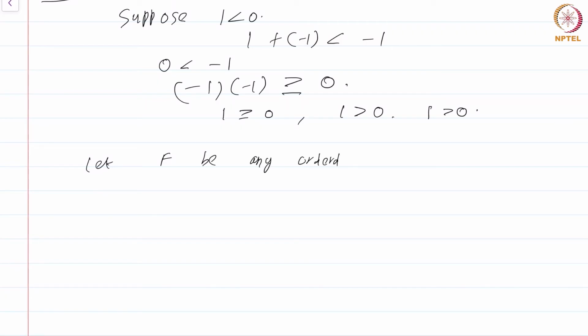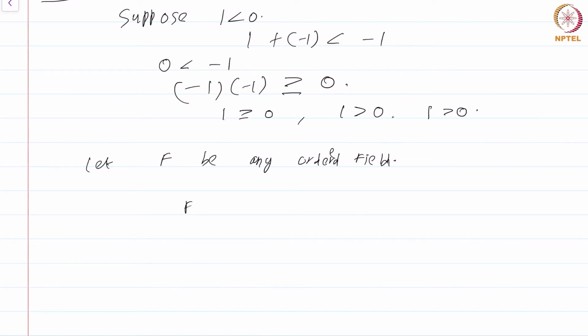Note that I am just saying let F be any ordered field. I am forgetting that there are binary operations, plus and multiplication, and there is a binary relation which is less than or equal to. It is customary in mathematical literature to just forget that we are dealing with sets that have additional structure, like an addition or a multiplication or an order, and just treat the set itself as the one that has all of these built in. So I will just say let F be a field, with the understanding that there is an underlying addition, an underlying multiplication, and an underlying less than or equal to relation.